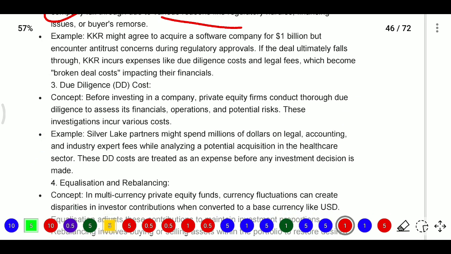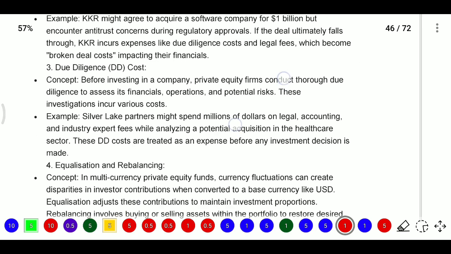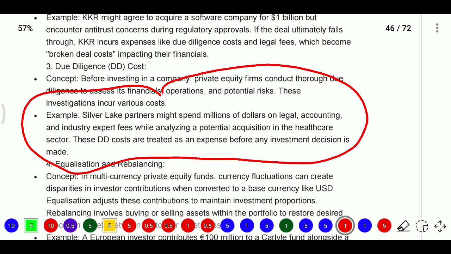Next, due diligence cost. Due diligence cost means before investing in a company, we need to conduct some investigation on the company we are going to invest in, to assess its financials, operations and potential risks. The investigation incurs various costs. For example, Silver Lake Partners might spend millions of dollars on legal, accounting and industry experts' fees while analyzing a potential acquisition in the healthcare sector. So the DD costs are treated as expenses before the investment decision is made.